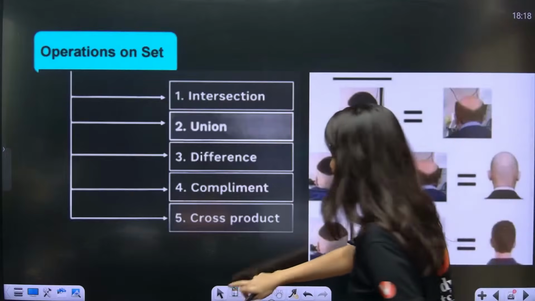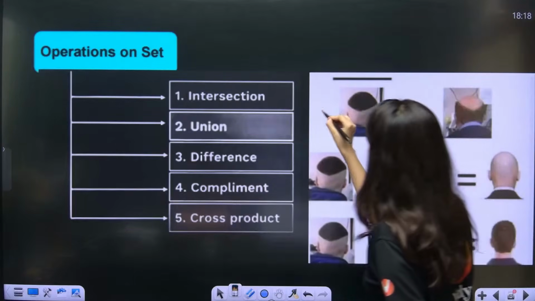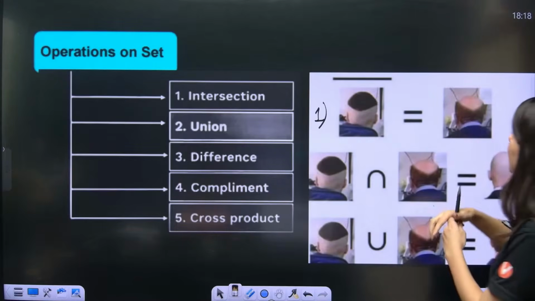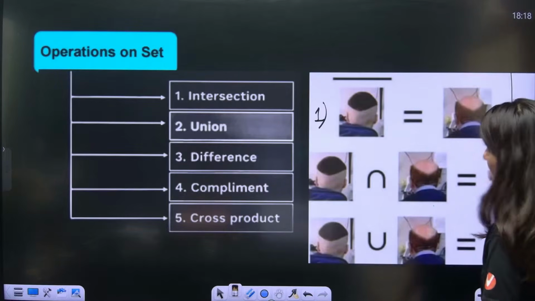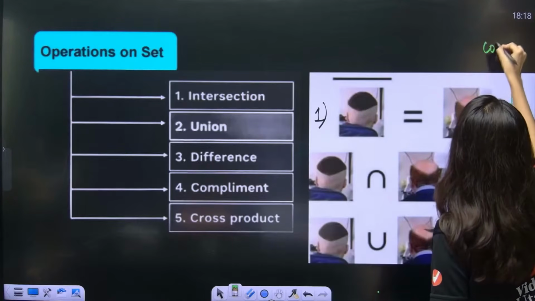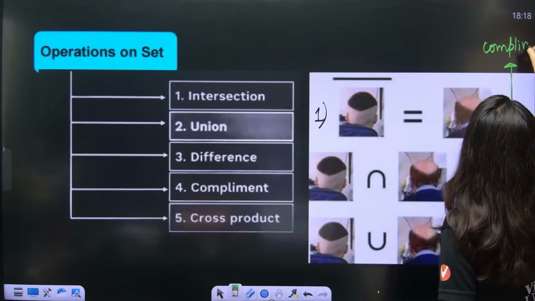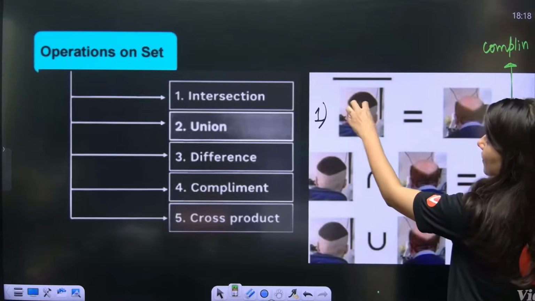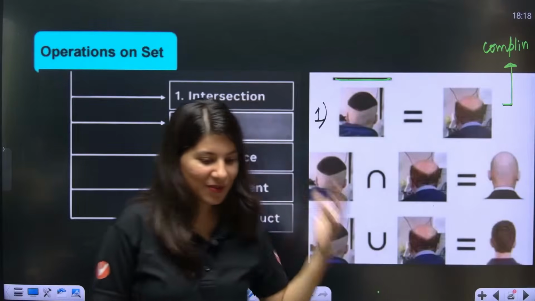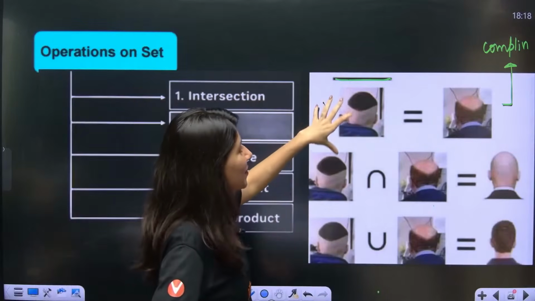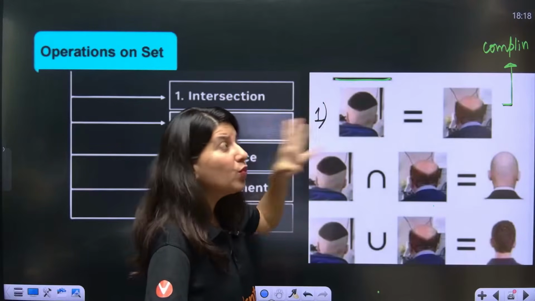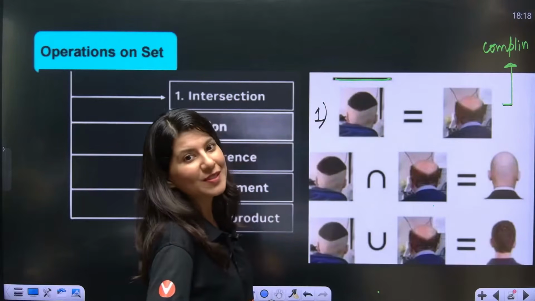Now let's understand over here. This is the very first diagram. Again, let's understand through this meme. Okay, so this is nothing but complement. The first meme is saying that complement. This is representing what? Complement. Okay, complement means what? Taking complement. This is how we represent complement. Taking a bar. Okay, and can you see complement means now whatever is there, I don't want it. I want whatever is missing. This is what is complement.